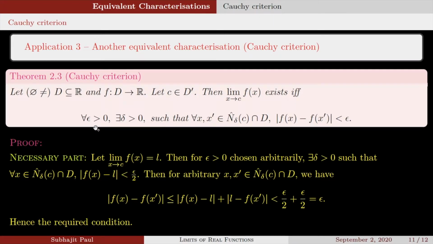For all epsilon positive, there exists delta such that for any two points in the deleted delta neighborhood of C intersection D, the distance between the functional values is less than epsilon. So let's see the proof. Let the given condition hold. Then choose epsilon positive arbitrary, fine.